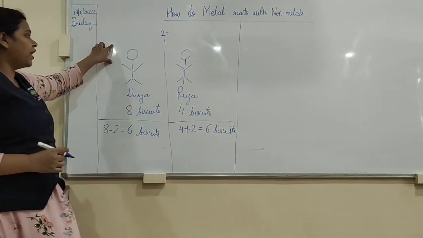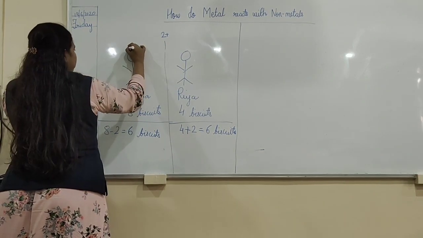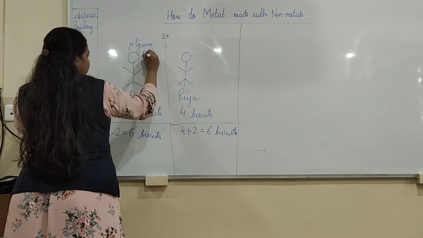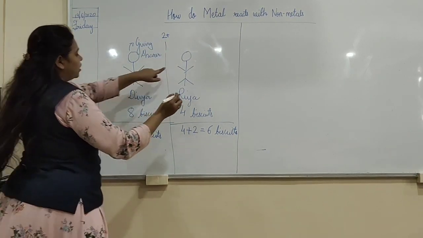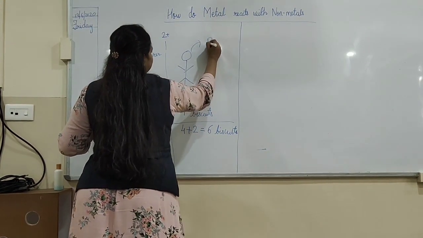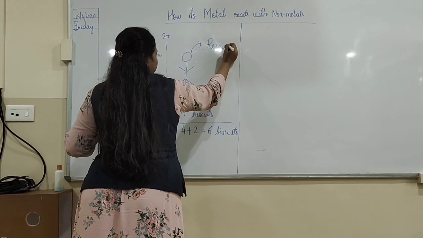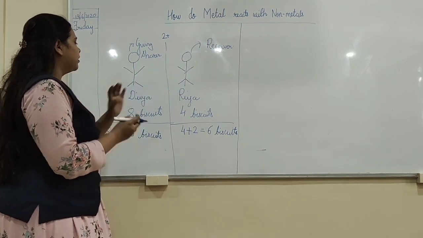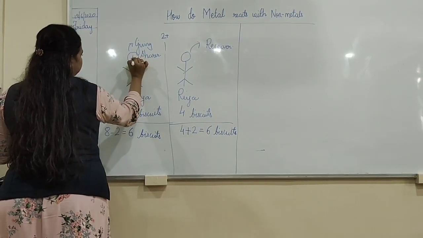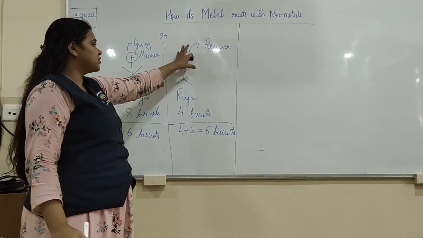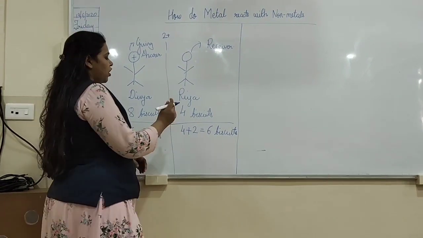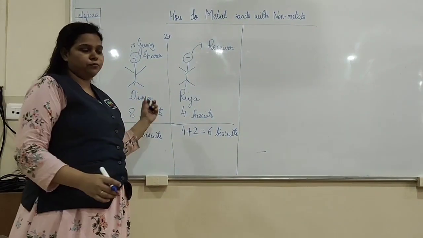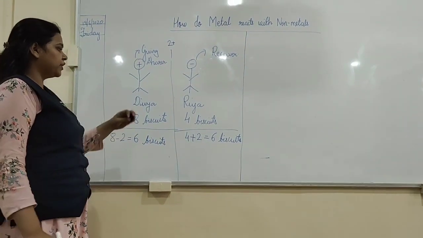So here Divya was the person who was giving, who was sharing. So Divya was the sharer. And here Riya was the one receiving, so she was the receiver. Since Divya shared, she got a positive sign. And Riya, since she was the receiver who received 2 electrons, or 2 biscuits, got a negative sign. And both formed a bond. Both became happy. Same thing happens with metals.